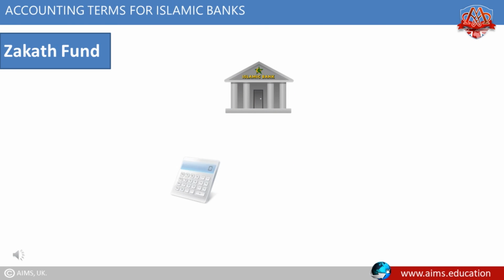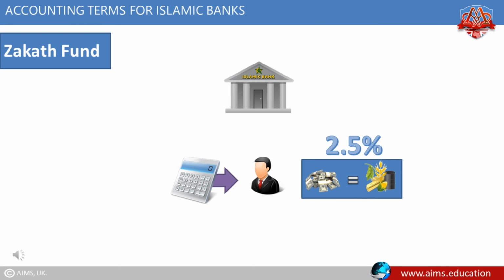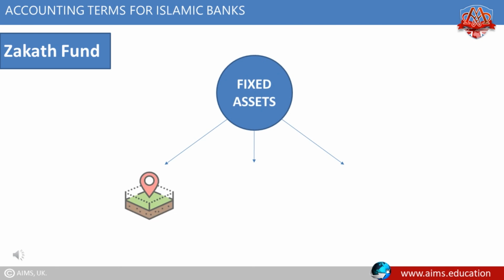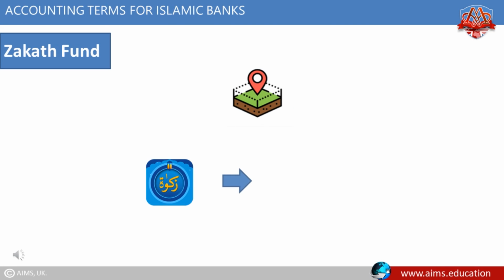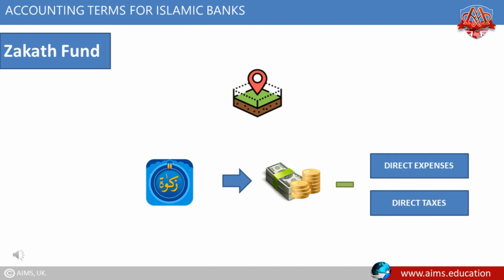Islamic banks calculate the zakat liability of the owners, which is payable at 2.5% on current cash equivalents of the assets except fixed assets. Fixed assets include land, building, and equipment. If any asset has been leased out, the zakat is payable only on its leased income after deducting any direct expenses or direct taxes.